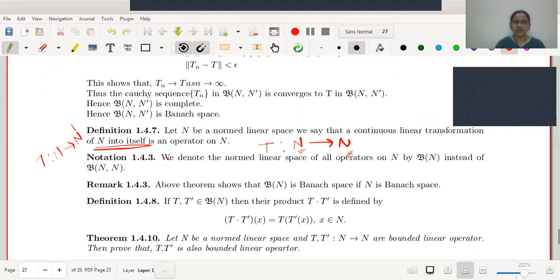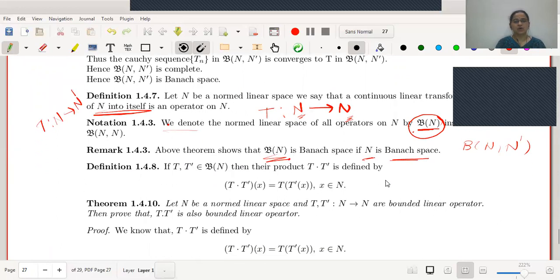Therefore, here we denote the set of all operators by B of N. Previously we used the symbol B of N comma N dash, but here, as the domain and codomain are N itself, we will simply use B of N. Therefore, from the above theorem itself we can say that B of N is a Banach space if and only if N is a Banach space.